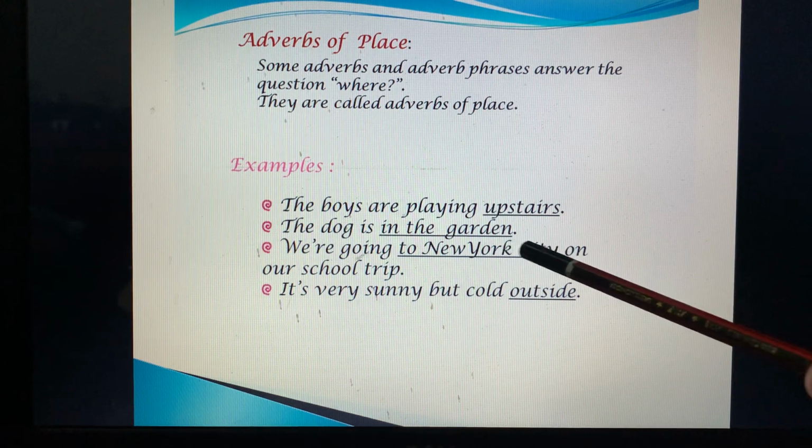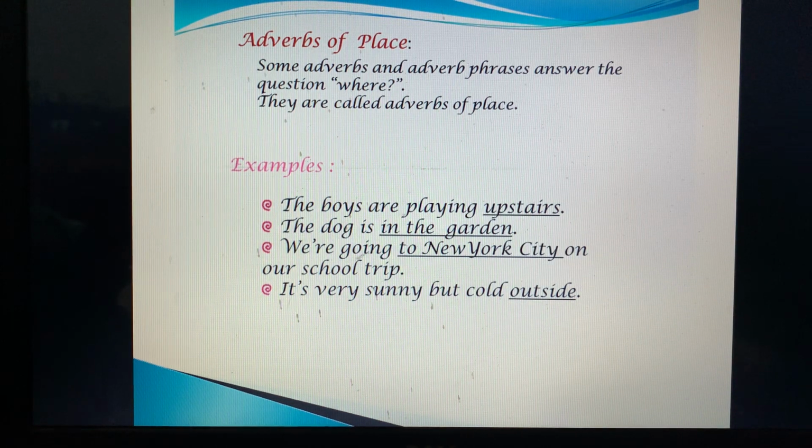The dog is in the garden. Where is the dog? In the garden. Next is, we are going to New York City on our school trip. Where are we going? To New York City. It is very sunny but cold outside. Which place are we talking about? We are talking about outside. Outside means bahar.